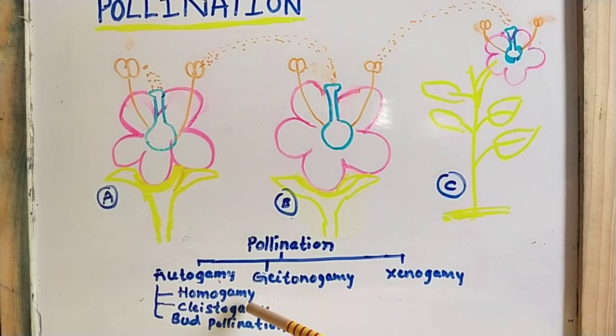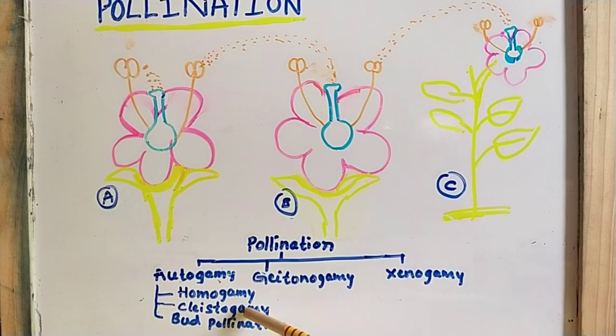What happens in cleistogamy type of pollination? In some bisexual flowers, the flowers remain closed and never open. Such flowers are known as cleistogamous flowers.